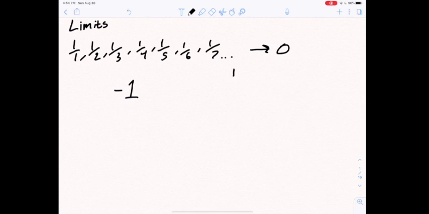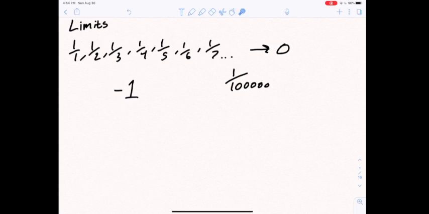If you want to get within, whatever that is, 1/100,000th, all you have to do is go out far enough in this sequence, oddly enough to the 100,000th number, and then you'll get to be within that range of 0. But you'll never get that close to -1.